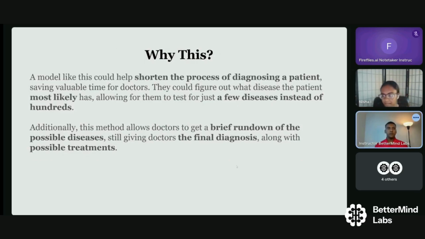All right. A model like this can help shorten the process of diagnosing a patient, which can save valuable time for doctors. They can figure out the disease that the patient most likely has, which can allow them to test for just a few diseases instead of hundreds. Because in a normal clinic, if you don't know exactly what's happening, doctors need to test for many diseases, which includes many tests. Simply, they don't have enough time for this, and even the patient themselves can get very uncomfortable and impatient.